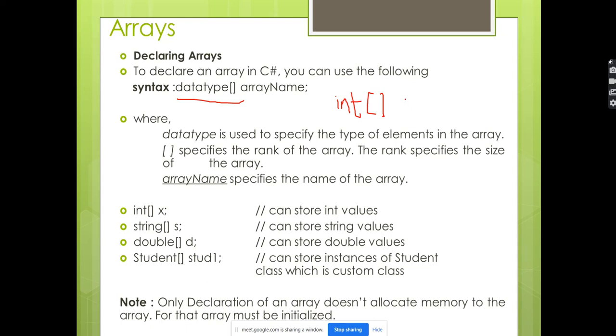For example, you are going to store employee IDs. So what are we creating? We are creating an integer array for employee IDs.